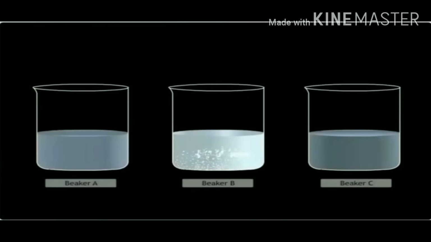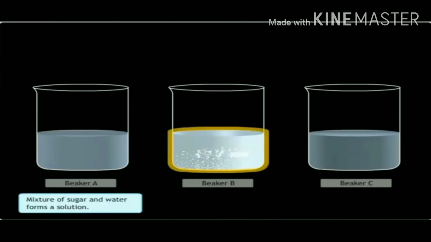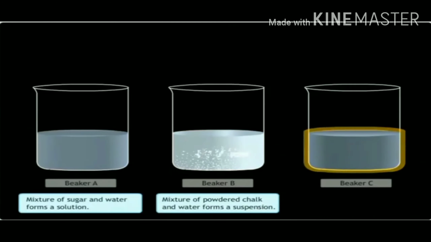The mixtures in the beakers are of 3 distinct types. The mixture in A is a solution, the mixture in B is a suspension, and the mixture in C is a colloid.